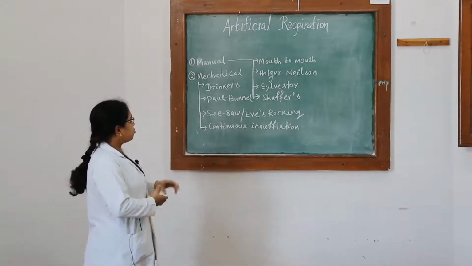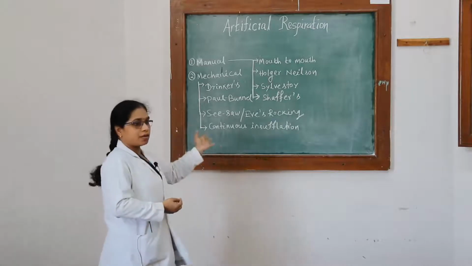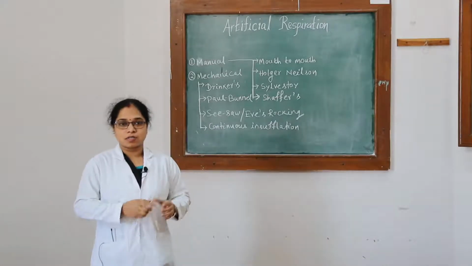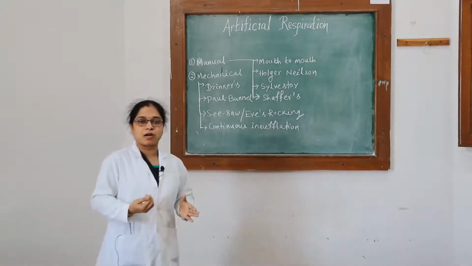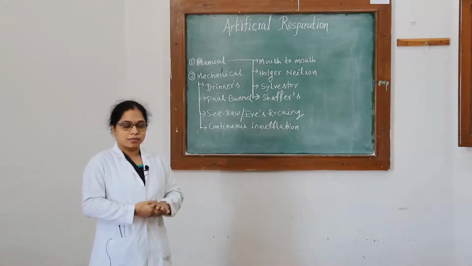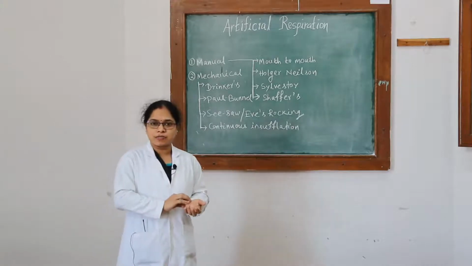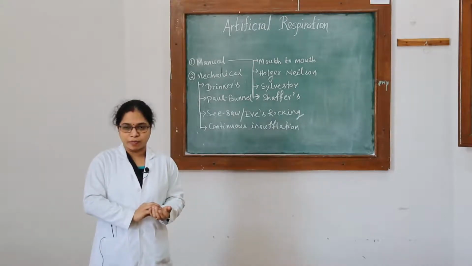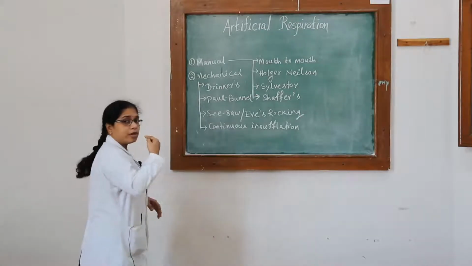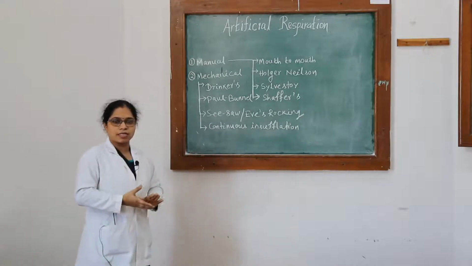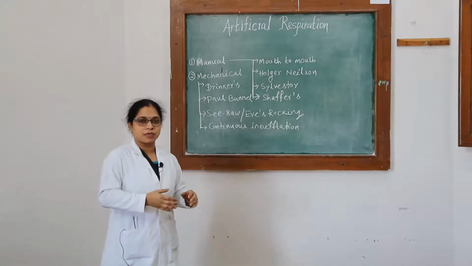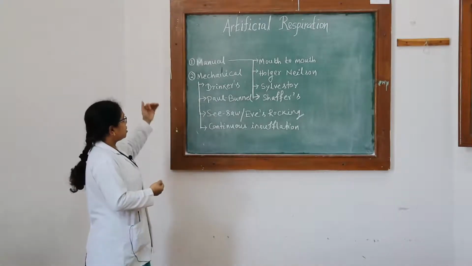Before giving artificial respiration, you should know the signs and symptoms of the victim or patient. The most important thing is that the patient comes with unconsciousness, with cold and moist skin. If you feel the pulse, it is very weak and cannot be palpable. Blood pressure cannot be recorded and the pupils will be dilated. If you see all those signs and symptoms, then without wasting time, immediately give artificial respiration by different methods.